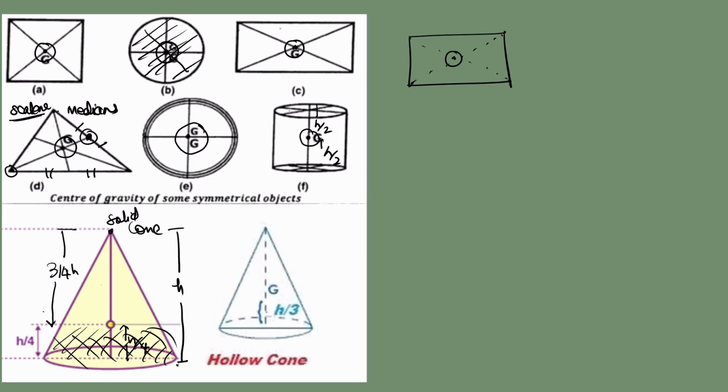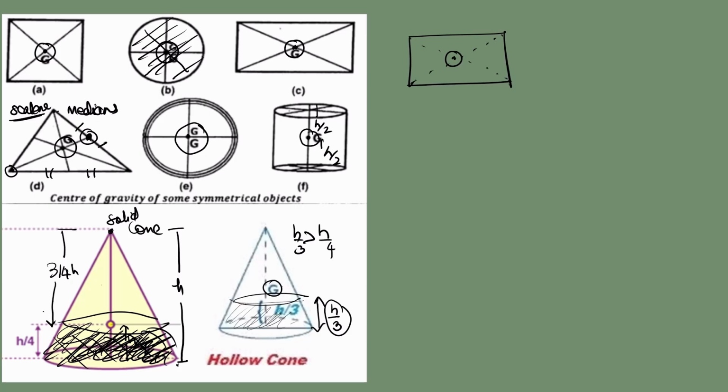The moment it becomes a hollow cone, that means the bulk has decreased. It is less bulky. So that's why the height of the center of gravity moves a little upwards. Now it is h/3. h/3 is greater than h/4, isn't it? So now the height has gone a little upwards. Why has the center of gravity moved a little upwards? Because when it is a solid cone, a lot of mass is concentrated in the bottom part. But when it becomes a hollow cone, the mass at the bottom is much less because it's air or vacuum that fills it.